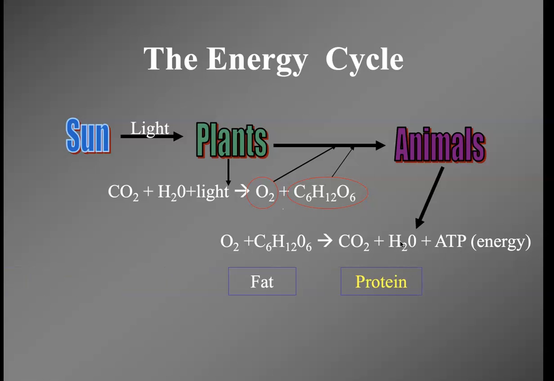We can also then take proteins and fats and feed them into this system of metabolism to also get ATP. And with fat, we actually end up getting more ATP than we would with glucose. Because remember, we talked about fats have more carbon bonds. The more bonds you have, the more energy you can get. So we fit fat into the system and actually get more energy than we would if we just burned or used glucose. Proteins, we can get energy also, but remember, protein's not very efficient, and we really don't want to be using protein in order to make this ATP because we're breaking down muscle, including the heart, in order to do that. So we can use it, we just don't really want to.